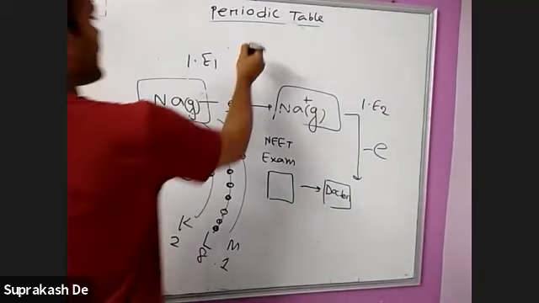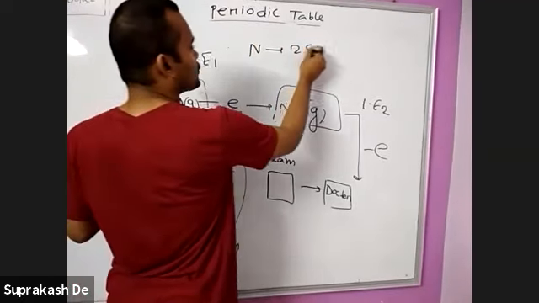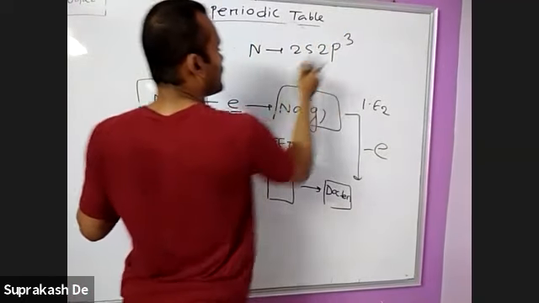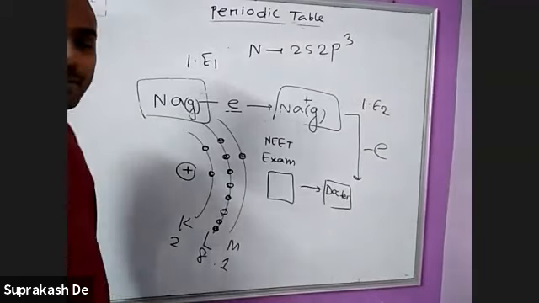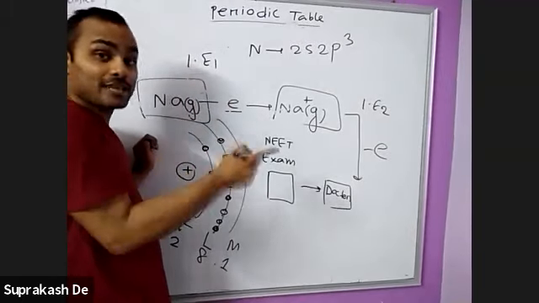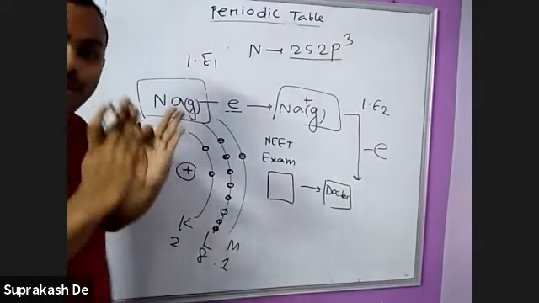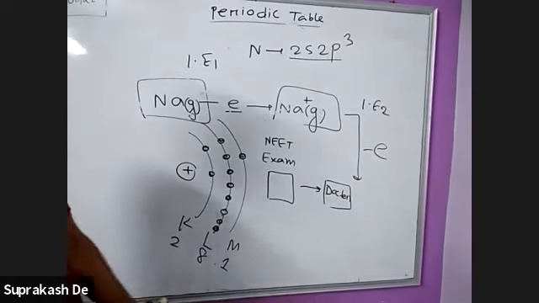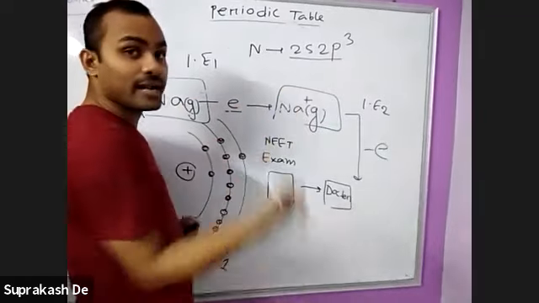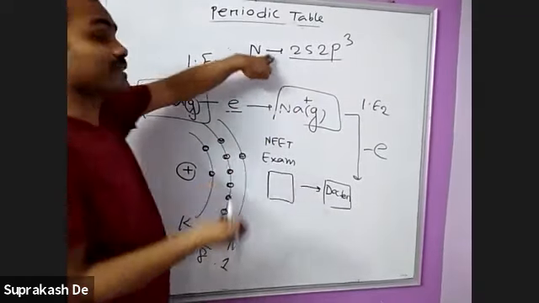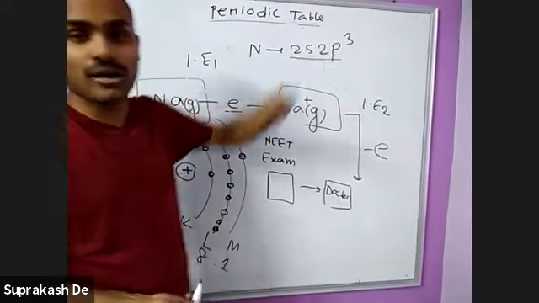I am writing here nitrogen. Nitrogen is 2s2 2p3. The first ionization enthalpy means we are releasing one electron from nitrogen. Here the 2p3 is half filled, this is extra stable, so this requires more energy. We look at the configuration of nitrogen only.